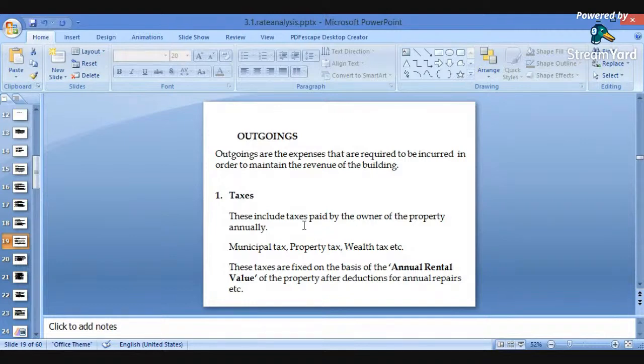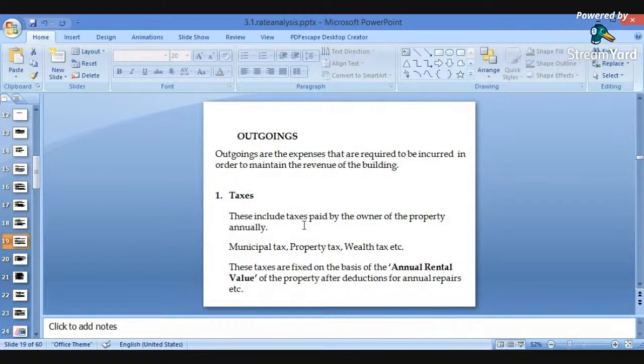Here, these are the heads covered in the outgoings. Number one, an important head, is the taxes. These include taxes paid by the owner of the property annually. Municipal taxes, property taxes or wealth taxes are the taxes paid. So various types of taxes will be covered in the outgoings.